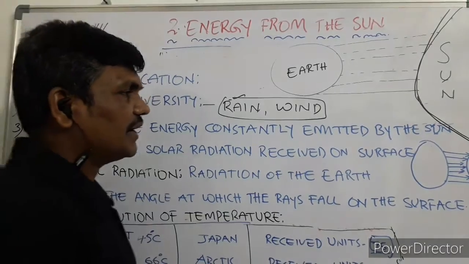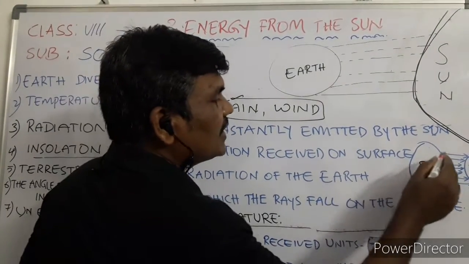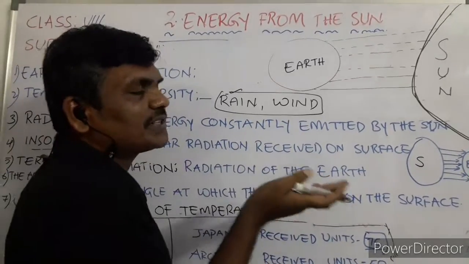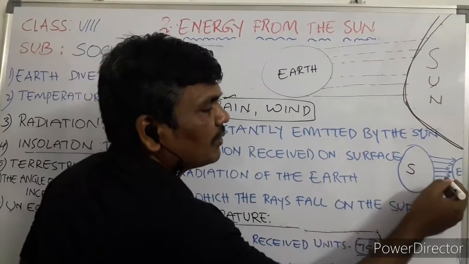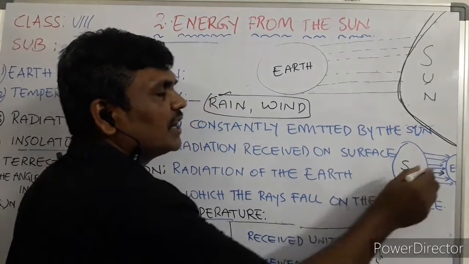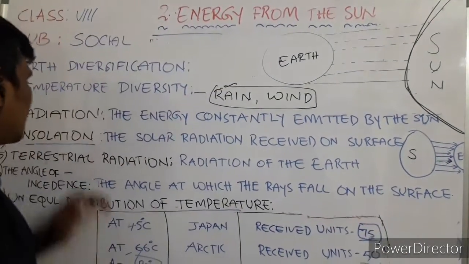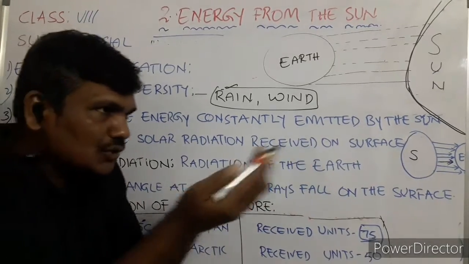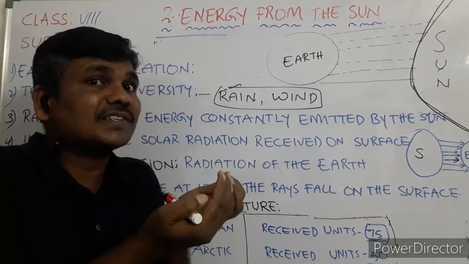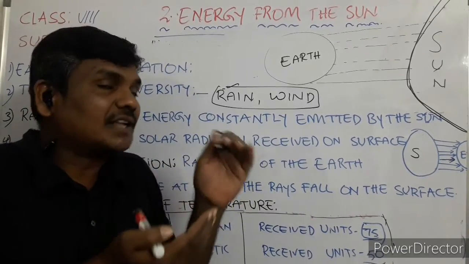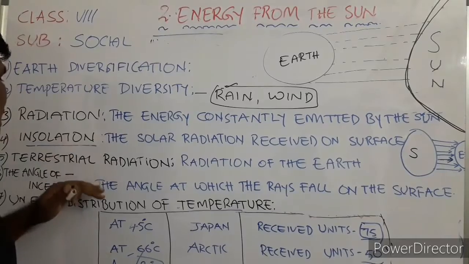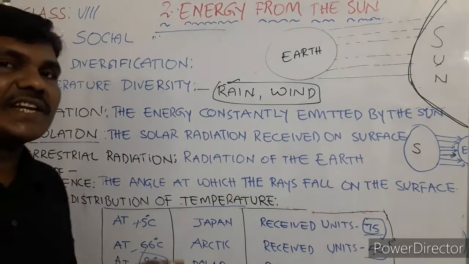The solar radiation, this is the sun, imagine. See, I have drawn here the received percentage of solar radiation on the surface of the earth, which is called insolation. Like insolation, like an incoming call. The energy coming from the sun that is received by the surface of the earth is known as insolation. Now next one, terrestrial radiation.